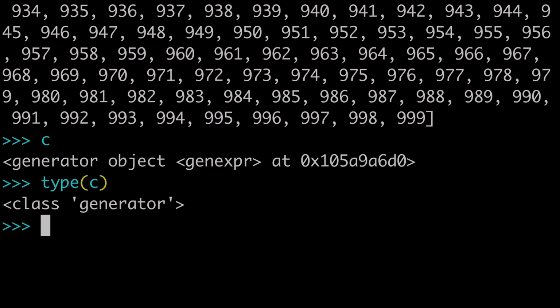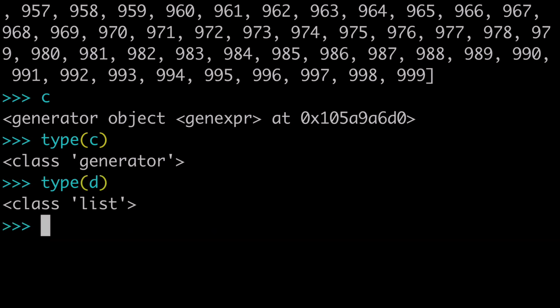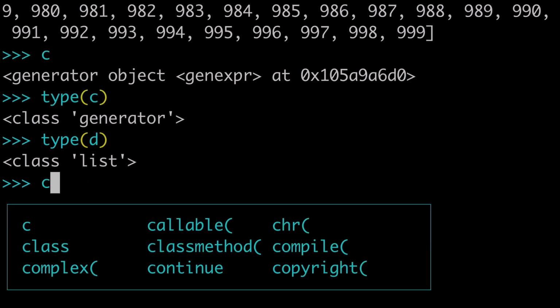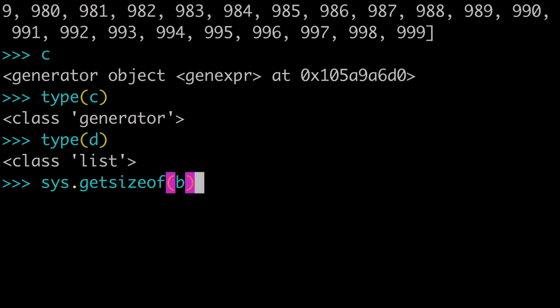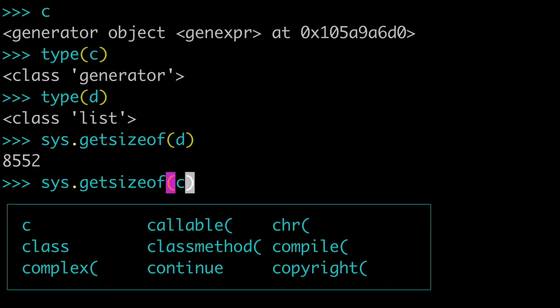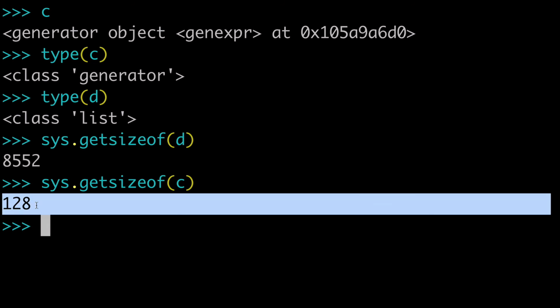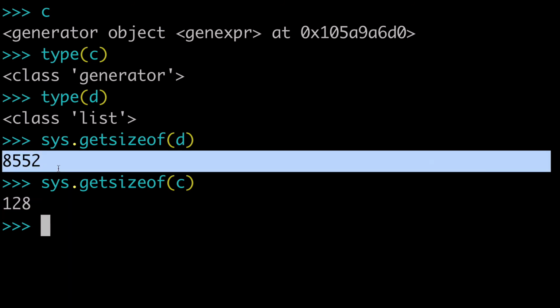So again, C is a generator and D is a list. Well, how big is this list going to be? It is going to be a lot bigger. So C, our generator, was 128, and D, our list, with the exact same values, but a list instead of a generator, was much bigger.